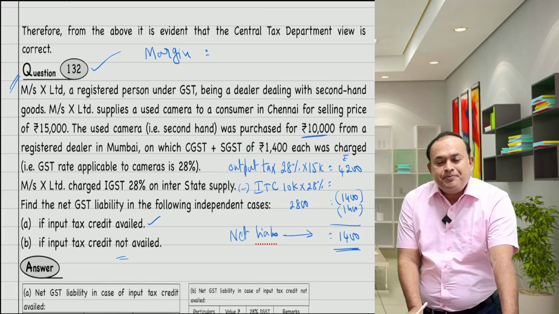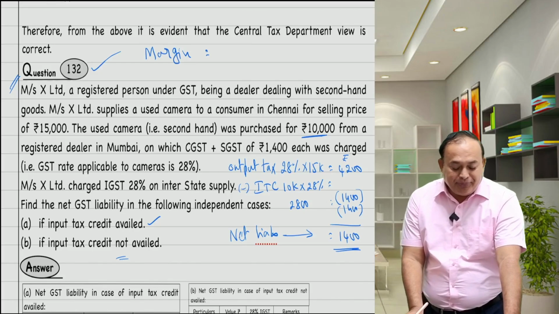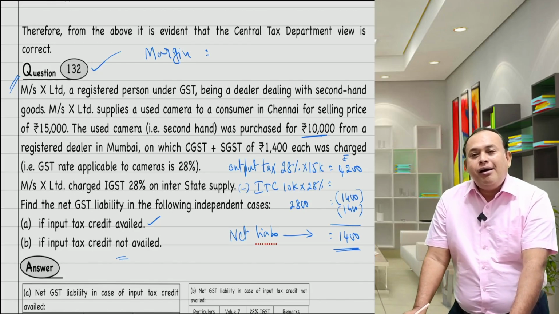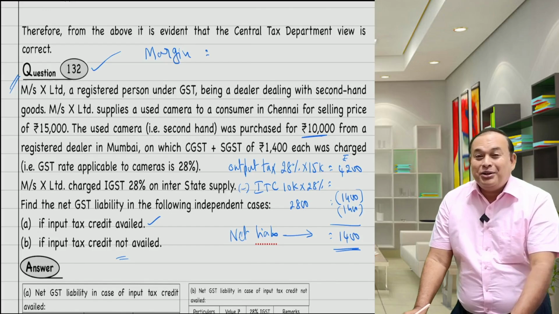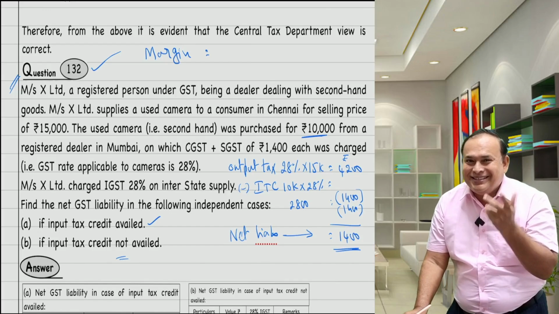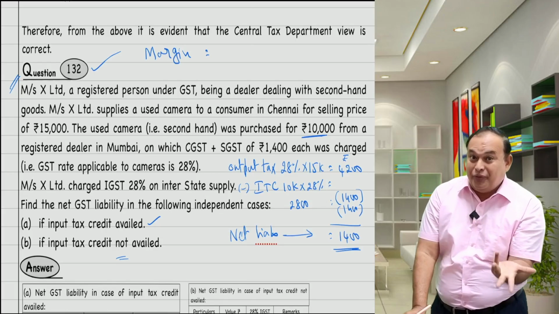Any other answer? Margin, when I have not availed input tax credit, margin method. Somebody said 5,000 is one answer. Any other answer? How to apply, my dear? You are a CA finalist, or you may be some qualified also. I do not know.